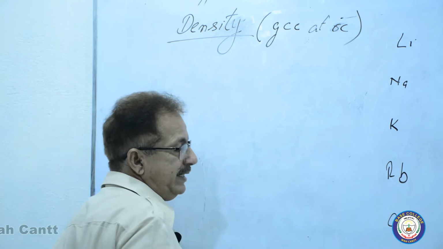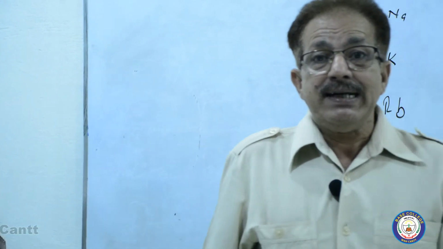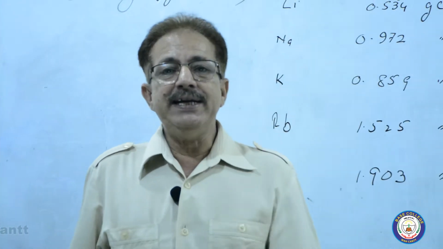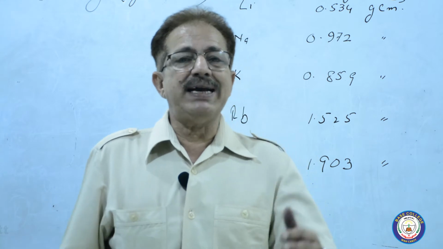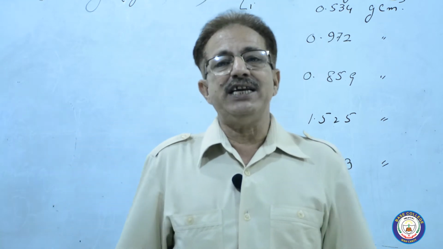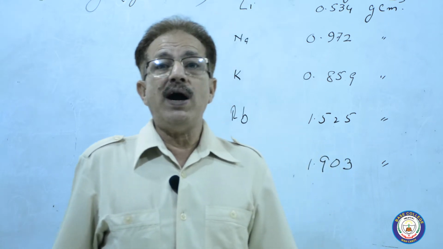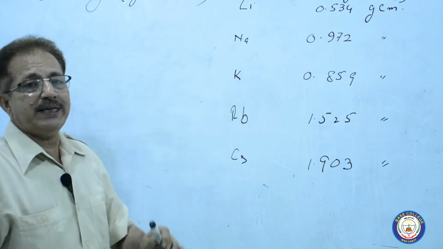Because density is rapidly and largely affected by temperature. Density changes along with the change in temperature. That's why we have to take the temperature as 0 degrees Celsius.